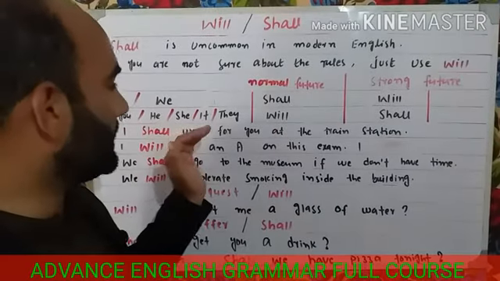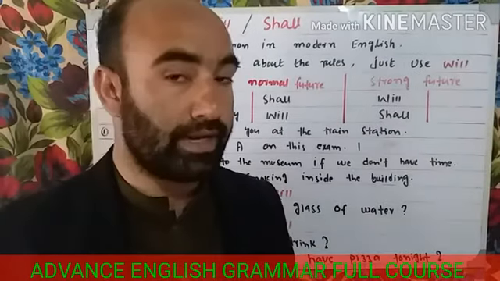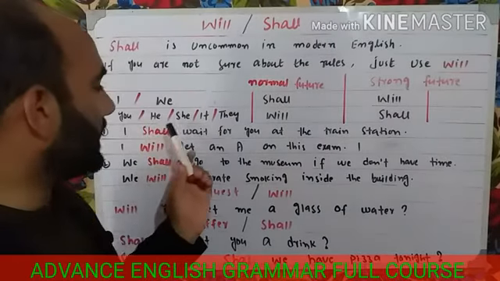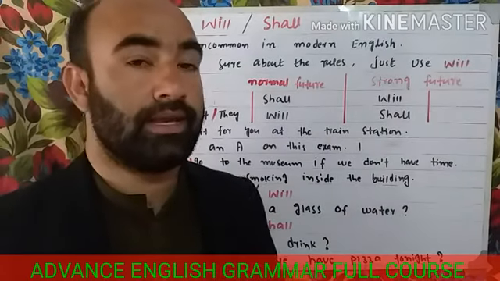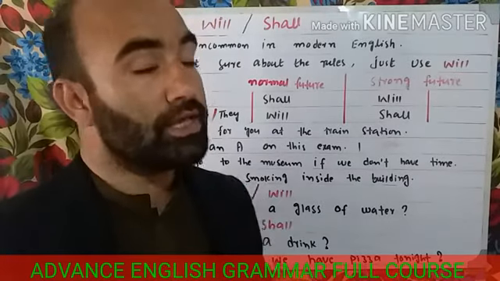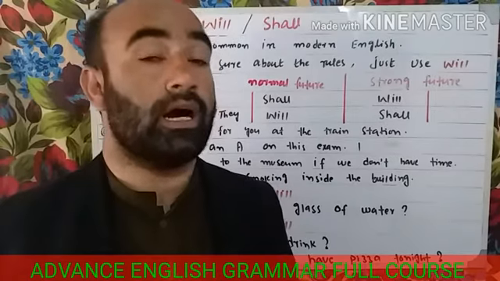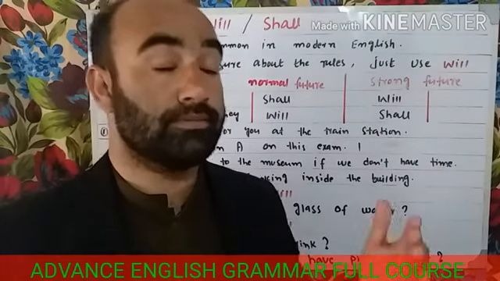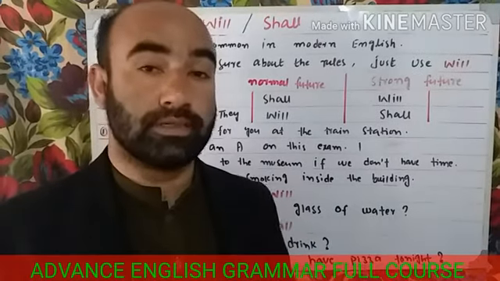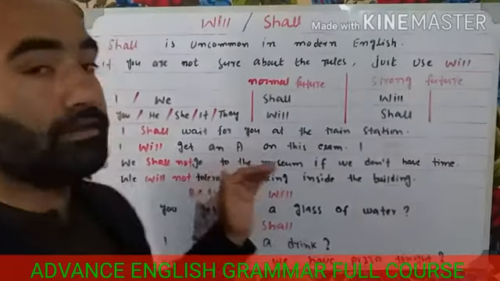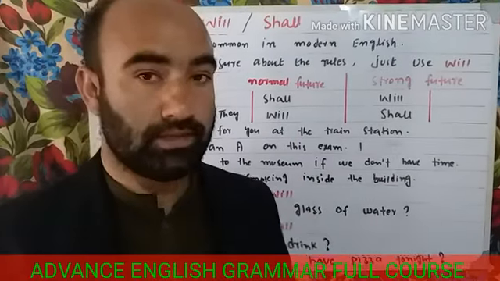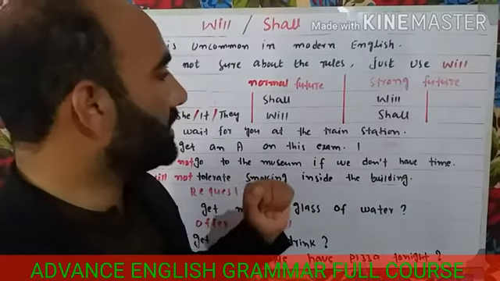And with the second and third person pronouns, for example you, he, she, it, and they: you is a second person pronoun, and he, she, it, and they are called third person pronouns. With the second and third person pronouns, we use will instead of shall. You have to keep these words in your mind.